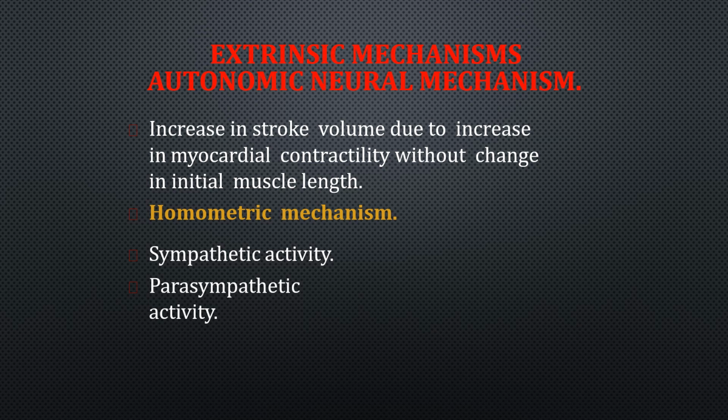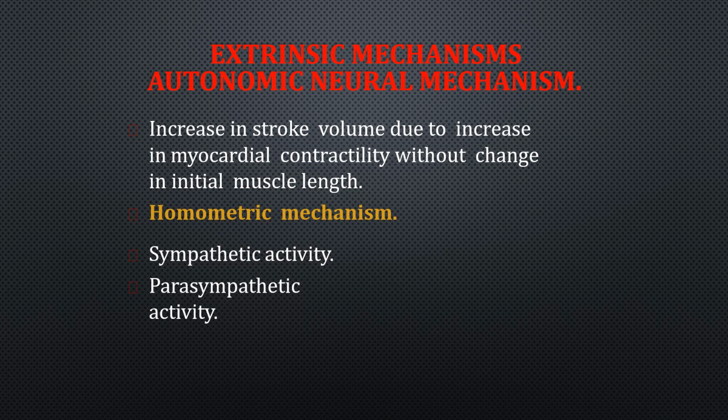So coming to the extrinsic mechanisms, that is the autonomic neural mechanism. The increase in stroke volume due to increase in myocardial contractility without change in initial muscle length. Here there is no change in the initial muscle length, so it is called a homometric regulatory mechanism. So this is the extrinsic homometric autonomic neural mechanism. There is no dependency on the initial muscle length. This entirely depends on the sympathetic and parasympathetic activities.